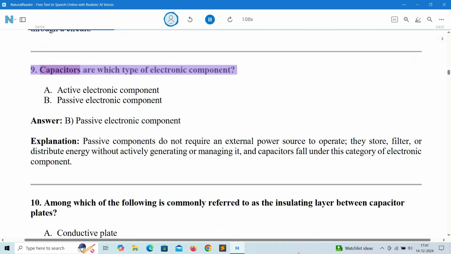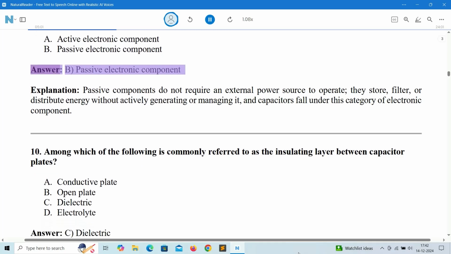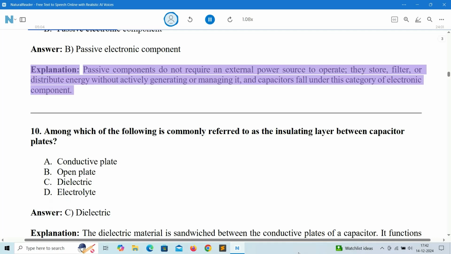9. Capacitors are which type of electronic component? A. Active electronic component. B. Passive electronic component. Answer: B. Passive electronic component. Explanation: passive components do not require an external power source to operate. They store, filter, or distribute energy without actively generating or managing it, and capacitors fall under this category of electronic component.